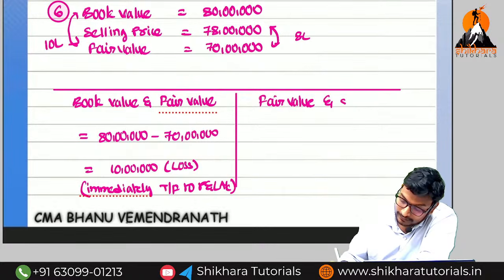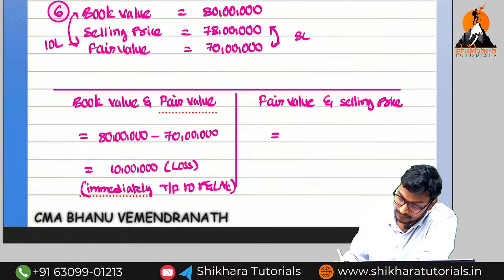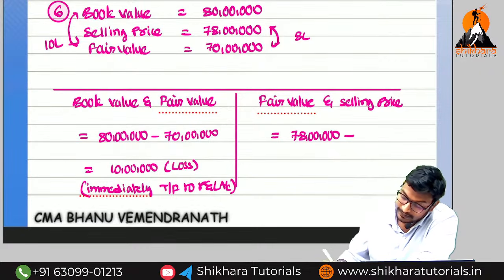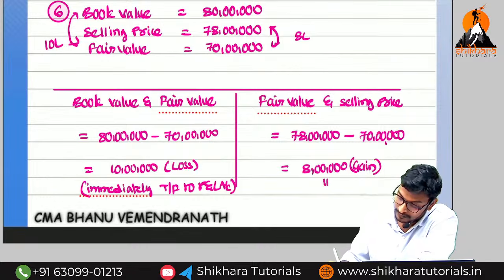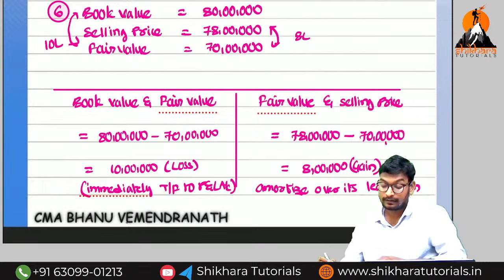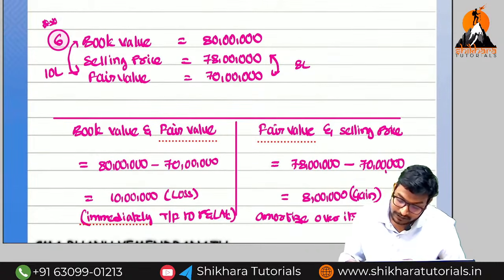Okay, Amma. The difference between fair value and selling price. What we need to do, ma? So fair value is 70. Okay, we can take the 78 lakhs minus 70 lakhs. That is equal to how much, ma? 8 lakhs is the gain. Amortize over its lease term.